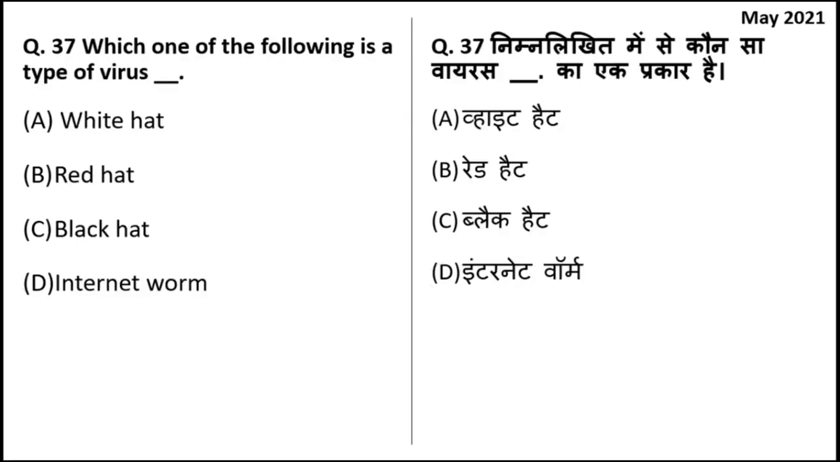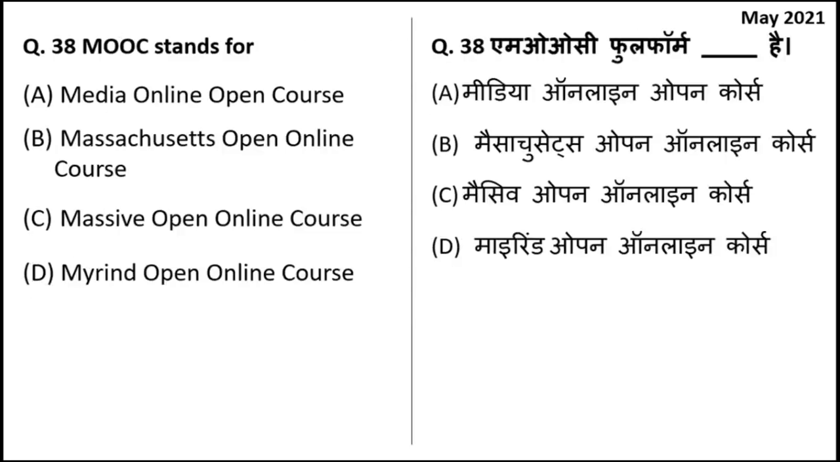Which of the following is a type of virus? So internet worm is a type of virus. It does not require human interaction for spreading from one computer to the other. MOOC stands for Massive Open Online Course. It is a platform where online courses are available for everyone for free.